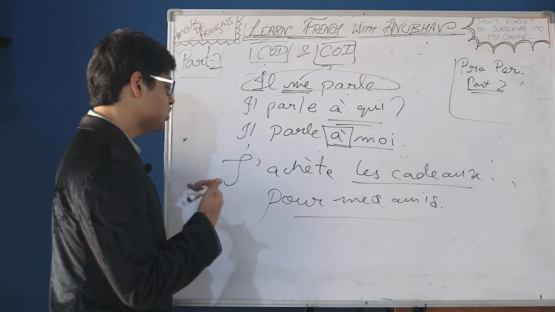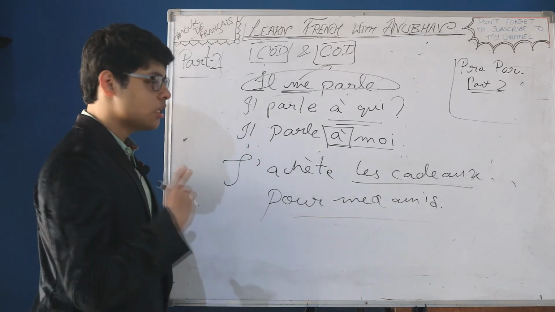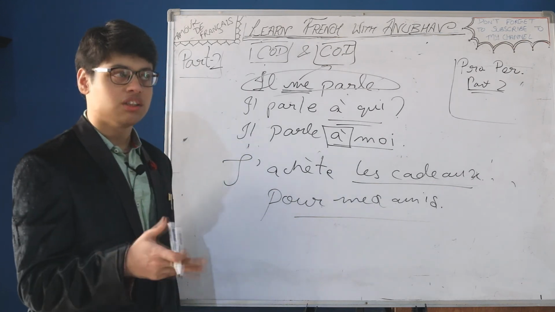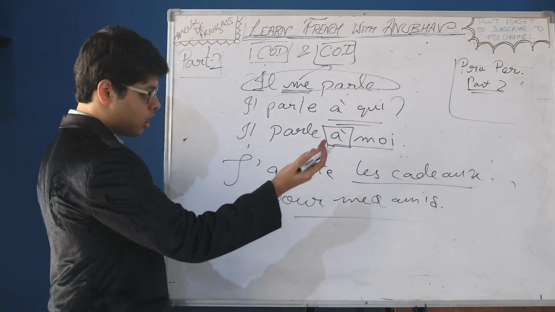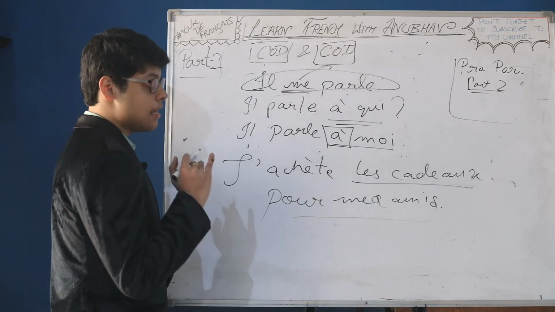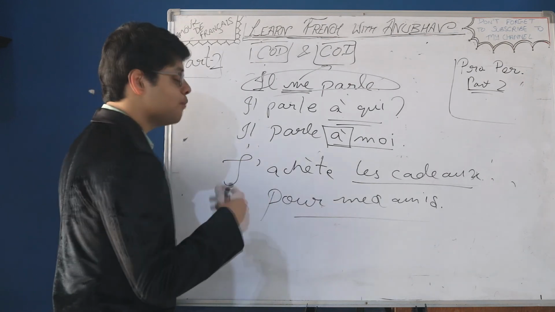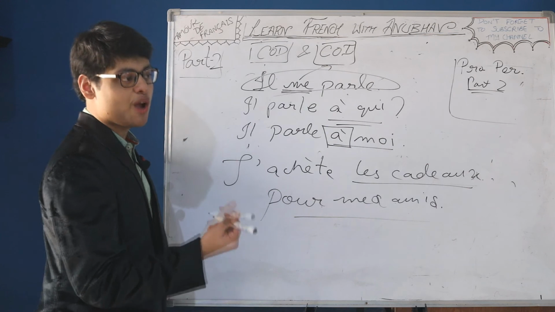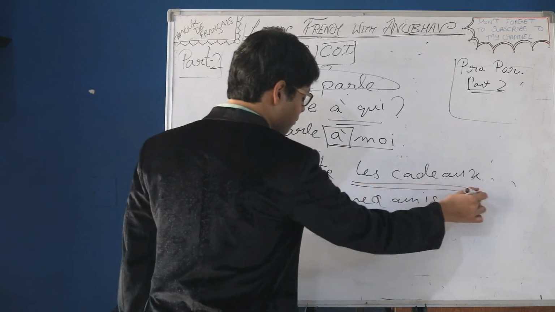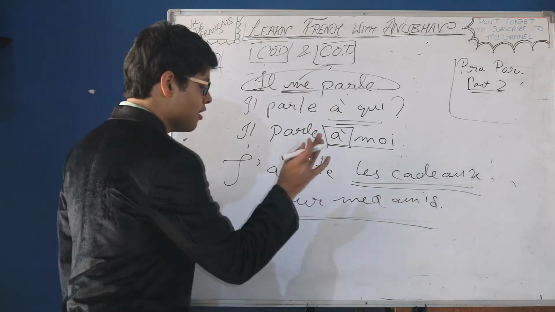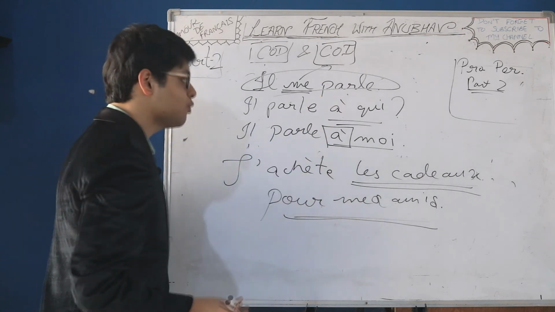Another method. J'achète les cadeaux. What did you buy? J'achète quoi, what did I buy, right? So j'achète quoi, no preposition, COD. J'achète les cadeaux, pour qui, for whom, pour is a preposition, right? Pour means for. So pour qui translates to for whom, which means it's the COI. So complément d'objet indirect and complément d'objet direct. Another point, the direct object pronoun will be placed before the indirect object pronoun. That is discussed in part 2 video, you can watch it.